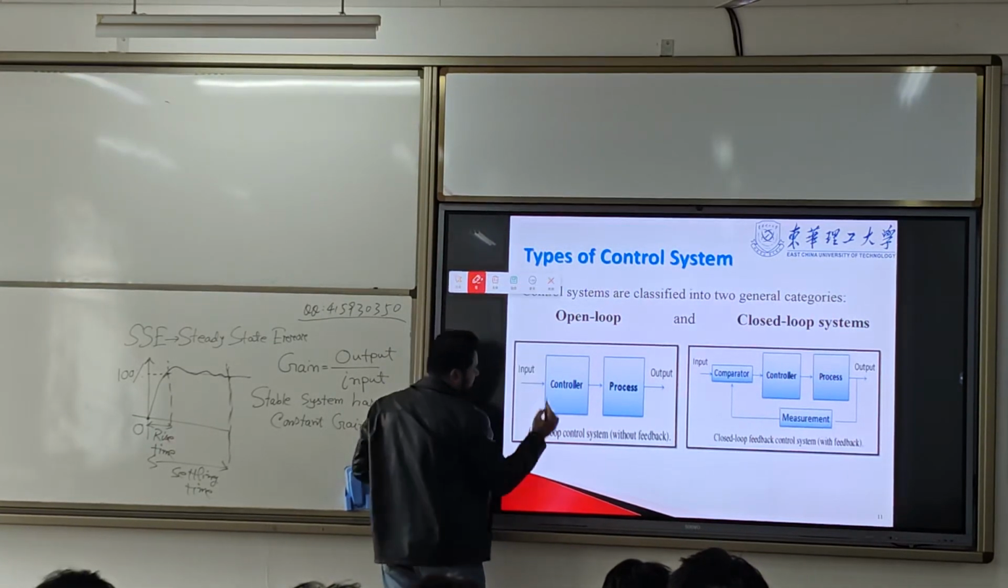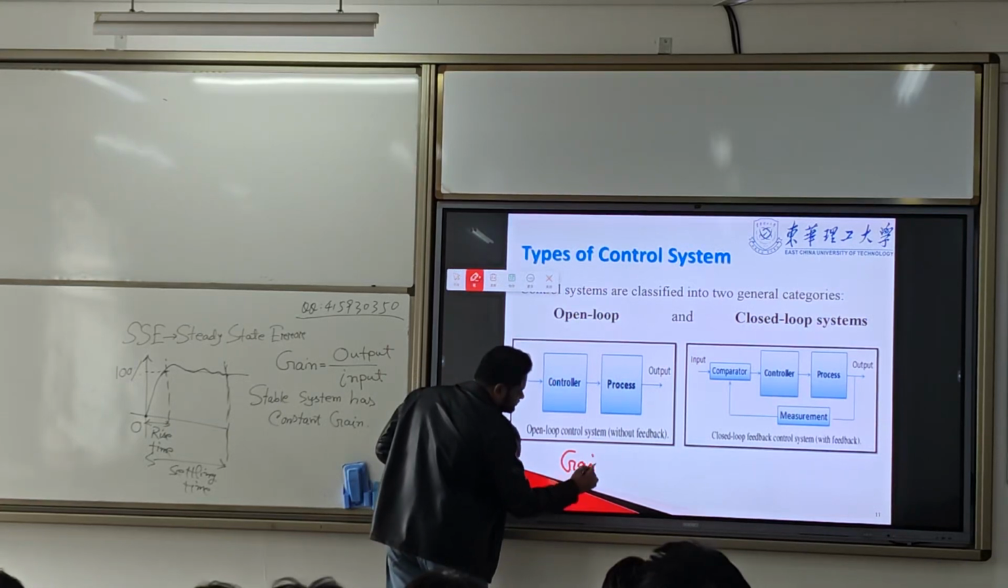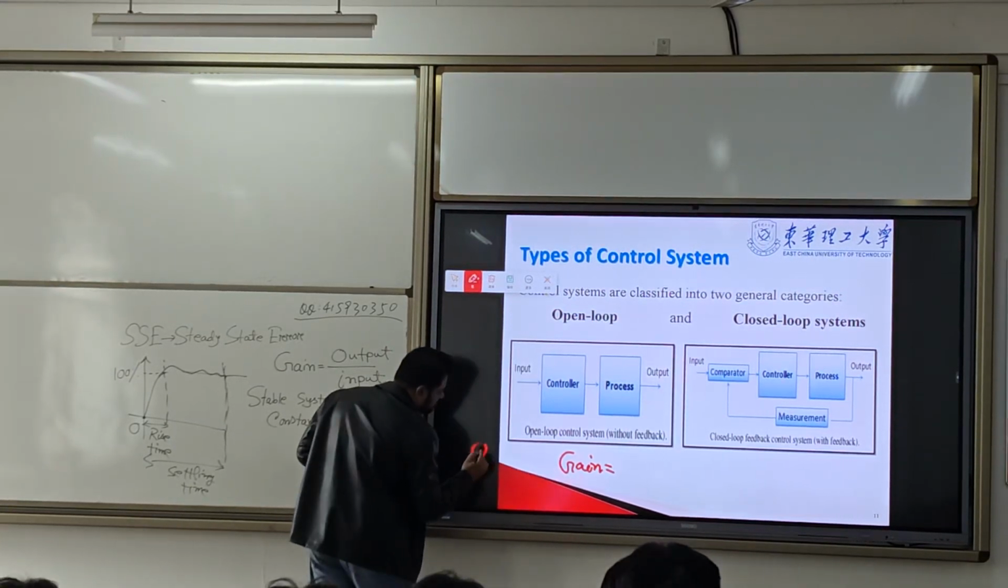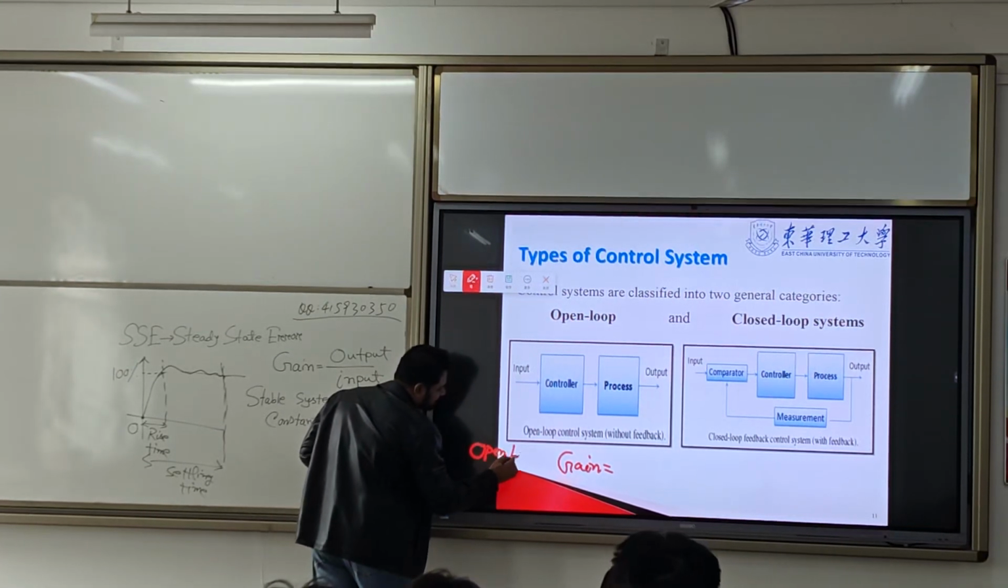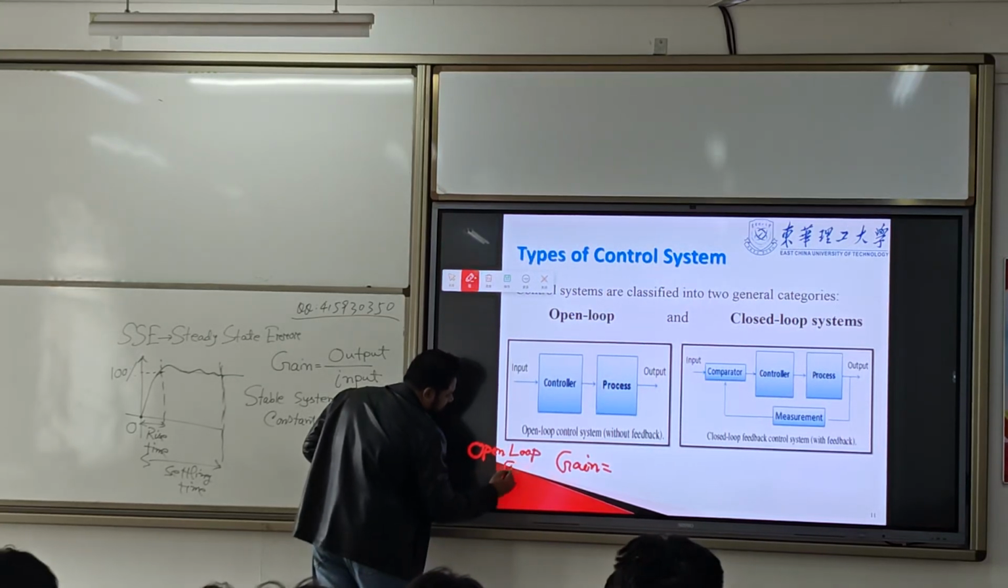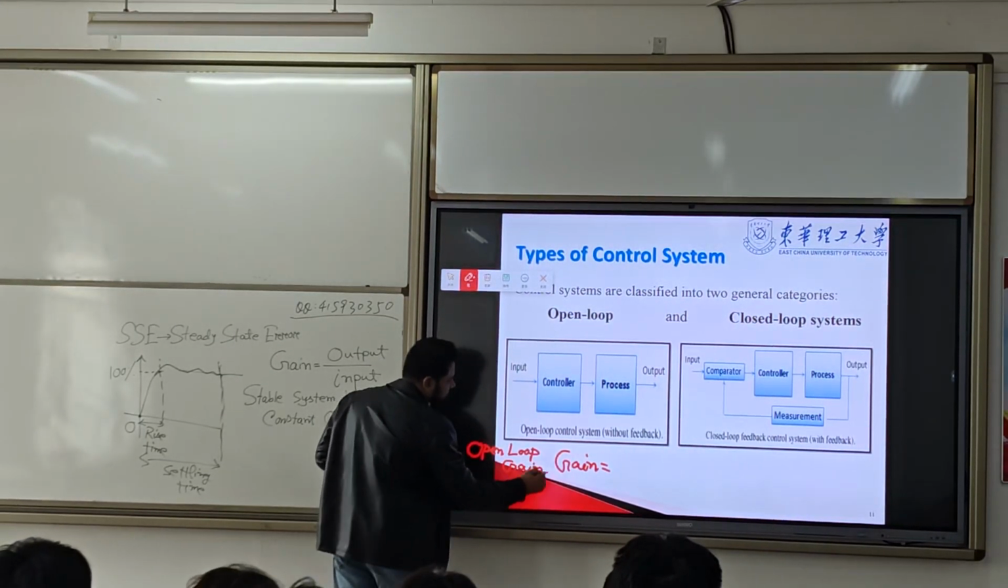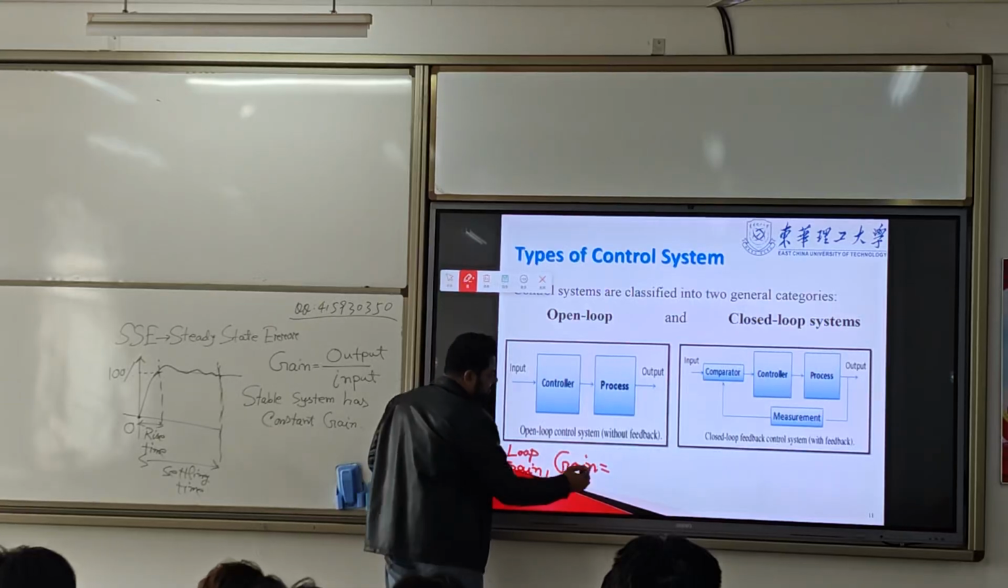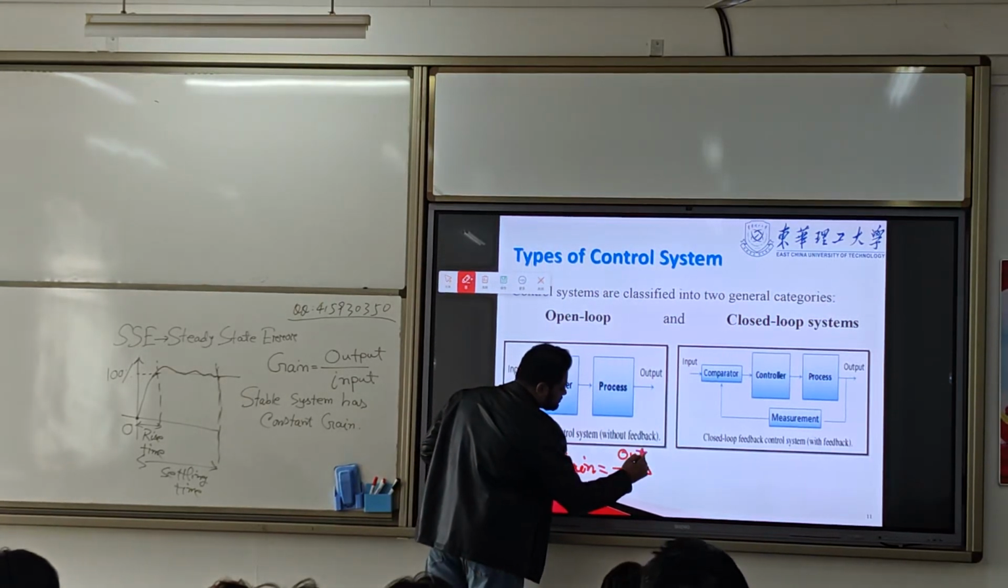So here the gain that we get, that is called open loop gain. Output by input.